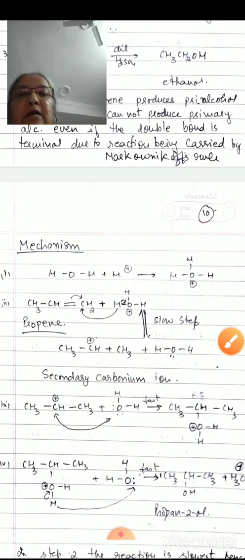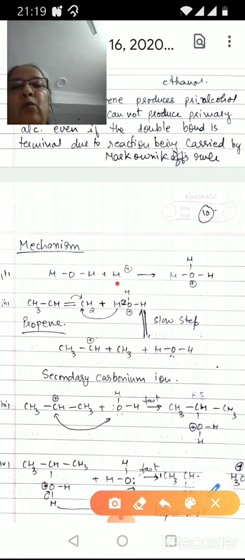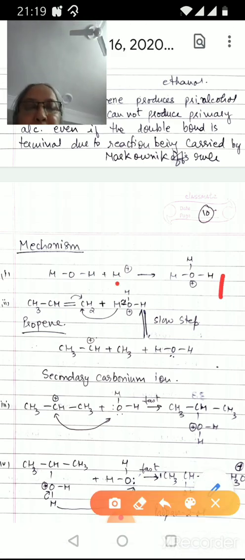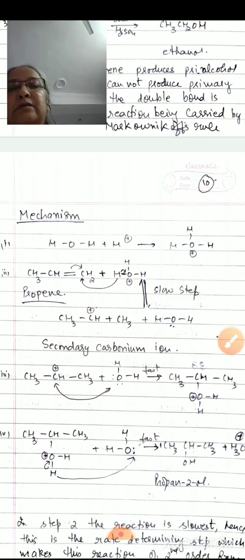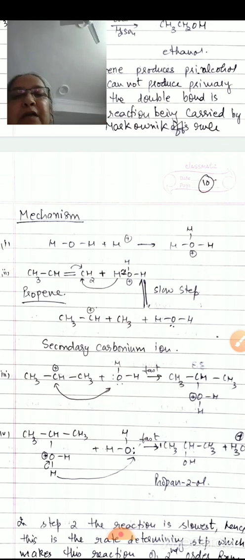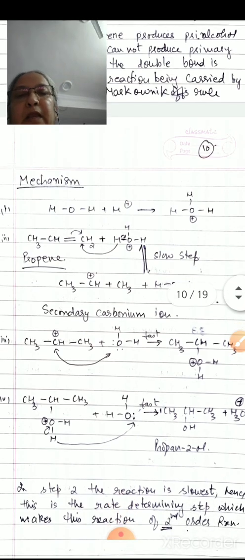If we consider the mechanism, first, the water molecule adds on one proton to form hydronium ion. In the next step, the bond pair of this double bond shifts to the carbon, making it negatively charged, and this extracts one proton from the hydronium ion, forming carbonium cation and water molecule.